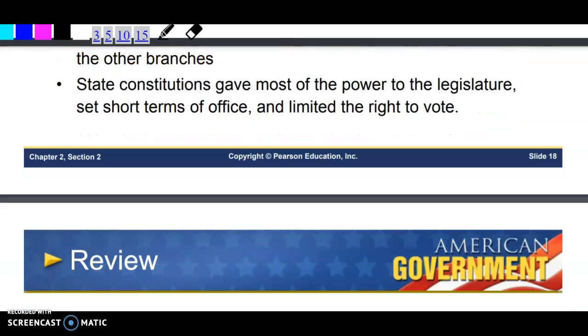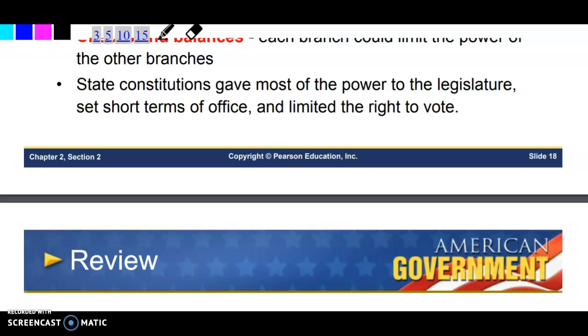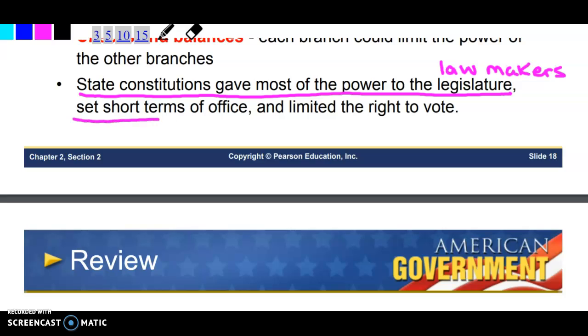The last thing you're going to write in this section is that state constitutions gave most power to the legislature. Remember, legislature means lawmaking or lawmakers. So it gave most of the power to the lawmakers, set short terms of office, and limited the right to vote. So still not everyone during this time is allowed to vote. Women couldn't vote. Enslaved African Americans could not vote. And sometimes it was only wealthy landowners that could vote.